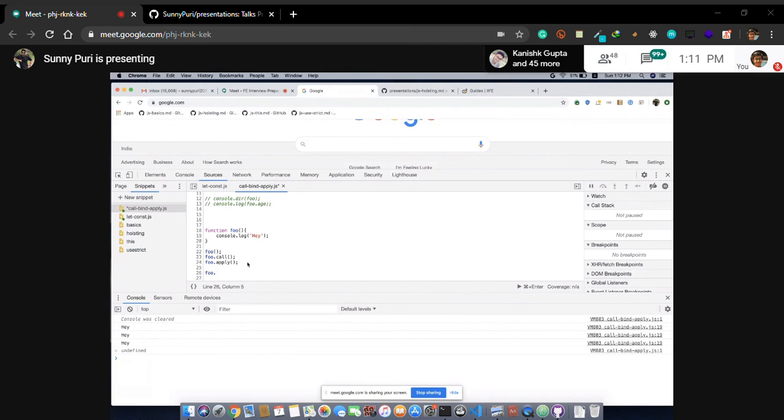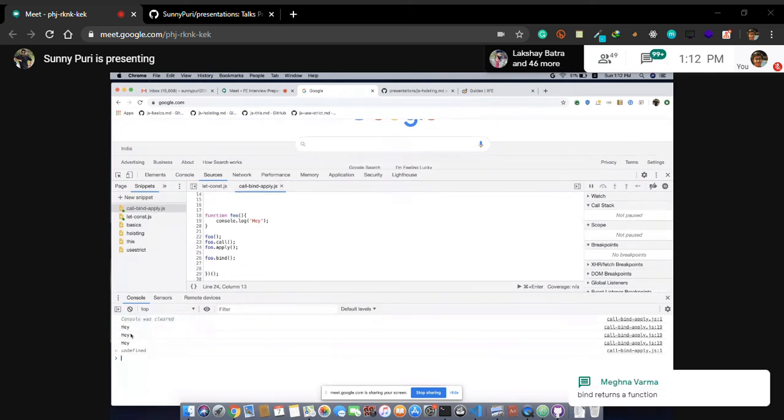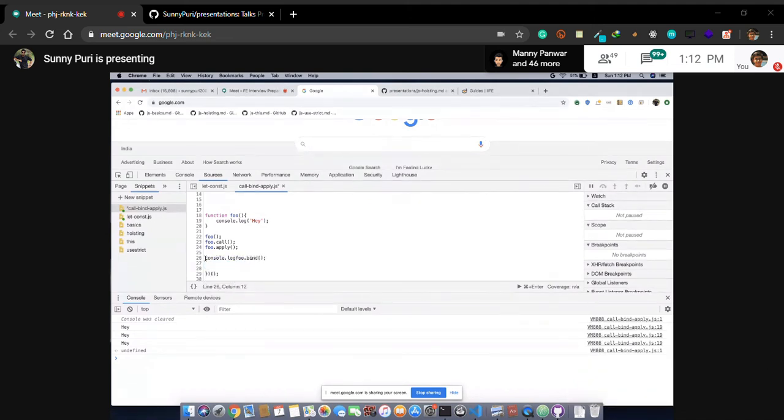Let's say foo.bind. Are we able to execute this? Let's see. Why is only the function definition coming? Because bind returns a function. I think someone said it, right? Yes, Meghna.